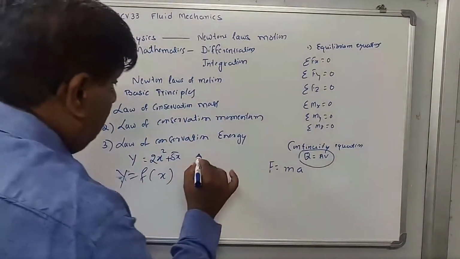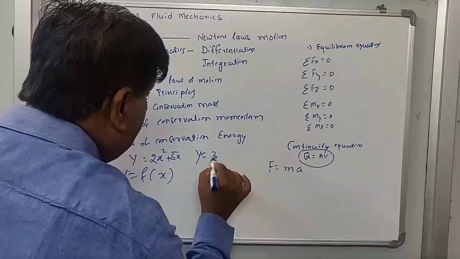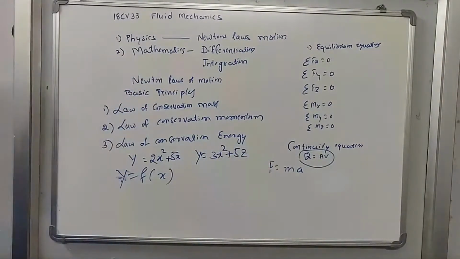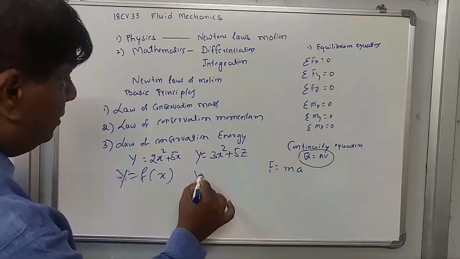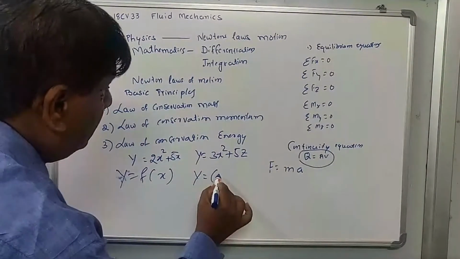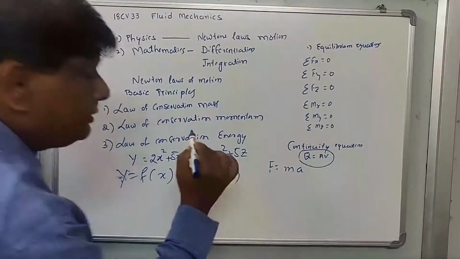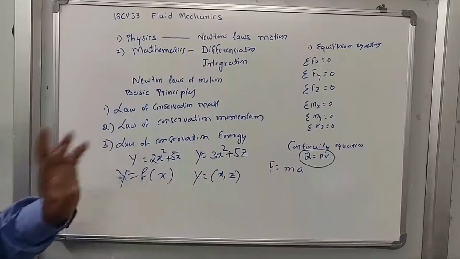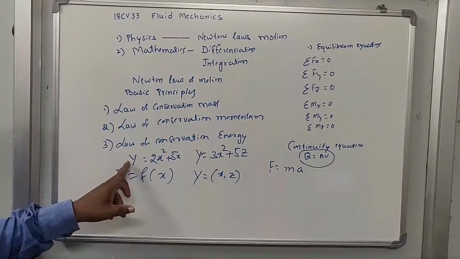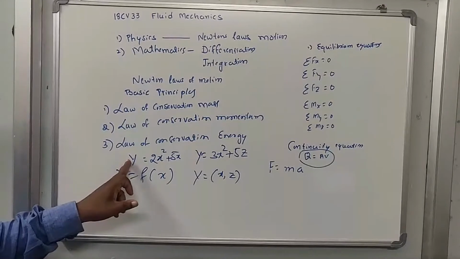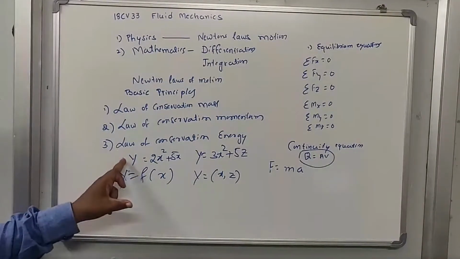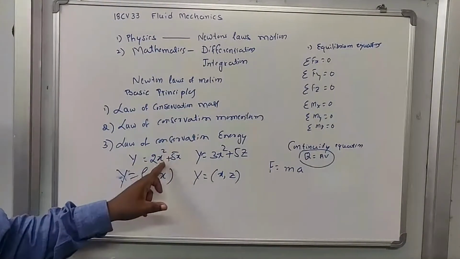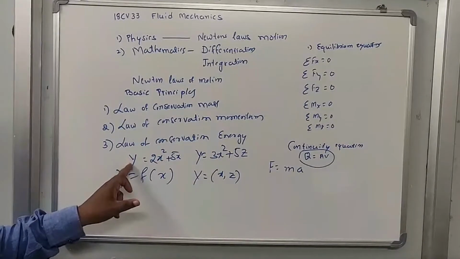Suppose y is equal to 3x square plus 5z. Then we will call y the function of x and z. What is the difference between these two equations? Here y is a function of x. It means y varies only with respect to x. As the value of x varies, the value of y also varies.